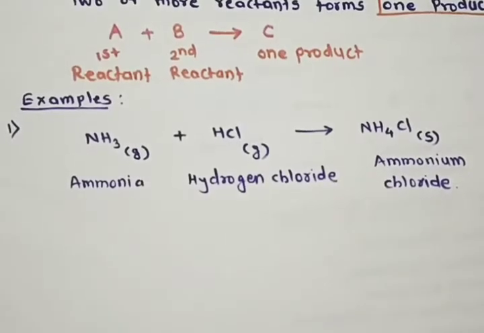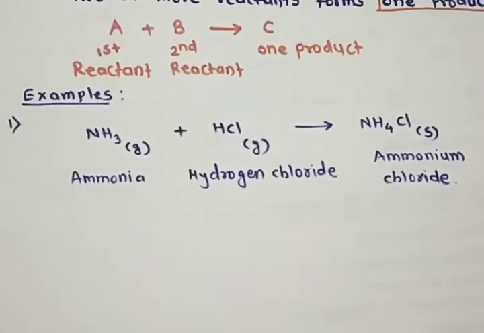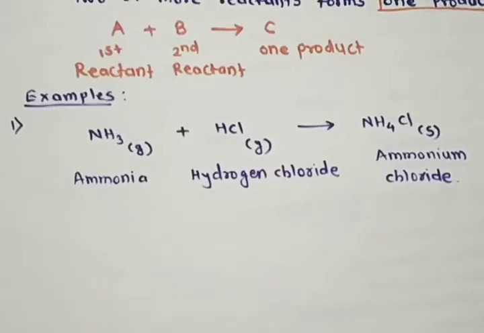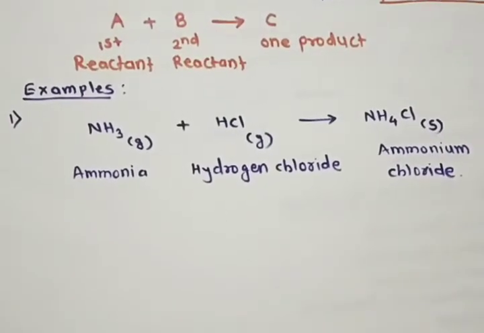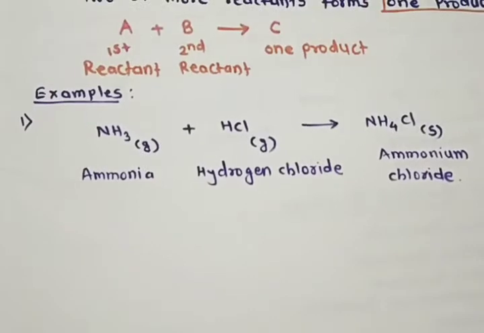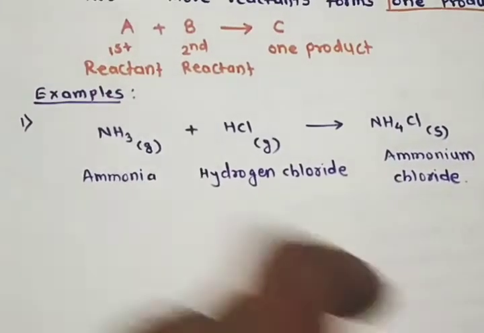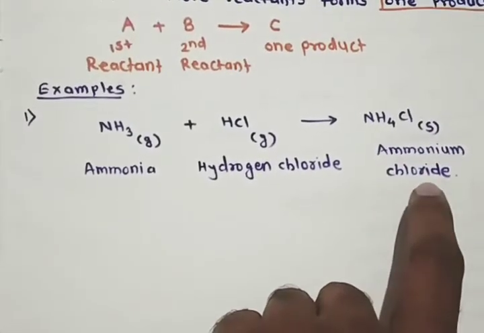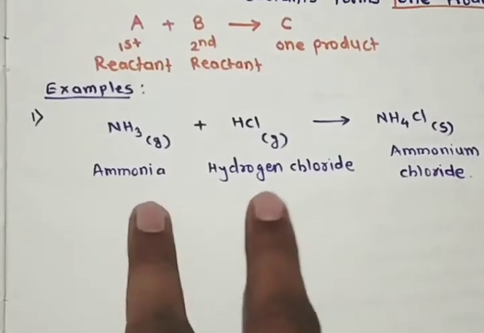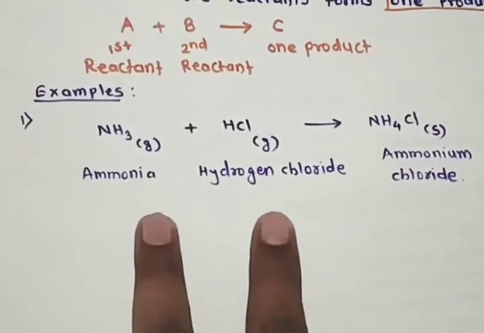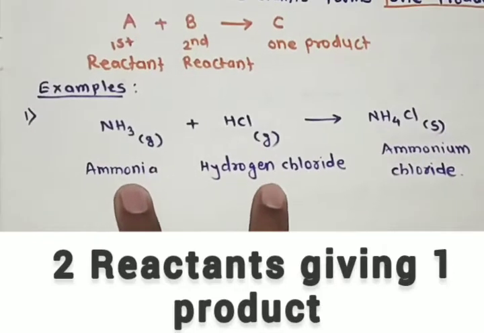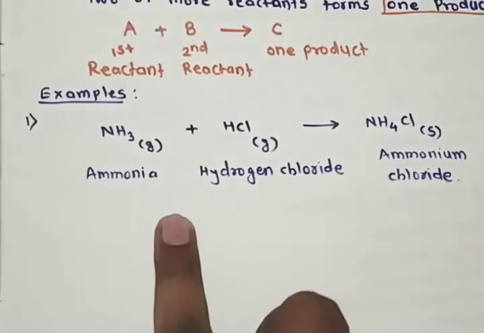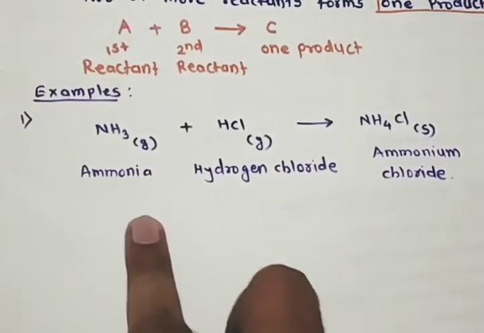Let us study the first example, in which ammonia NH3, a gas, combines with hydrogen chloride gas HCl, and the combination of these two forms a single product, NH4Cl, which is in the solid state, and its name is ammonium chloride. The main point to focus on here is that 2 reactants form a single product. It is the main specialty of combination reaction or addition reaction.